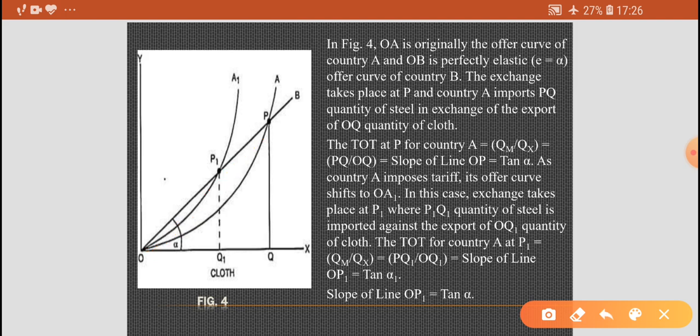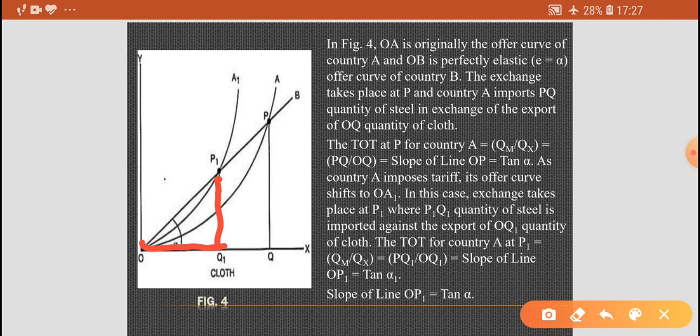Here, now you can see at point P1, P1Q1 quantity of steel is imported. P1Q1 quantity of steel can be imported against the export of OQ1, now only OQ1 quantity of cloth.